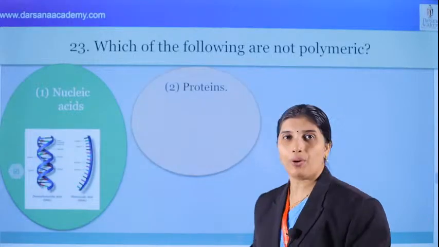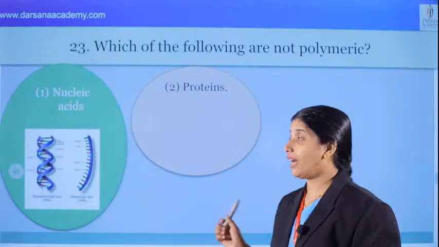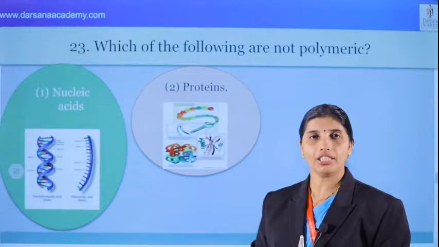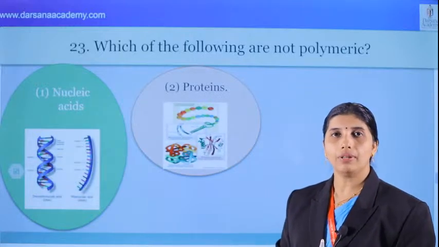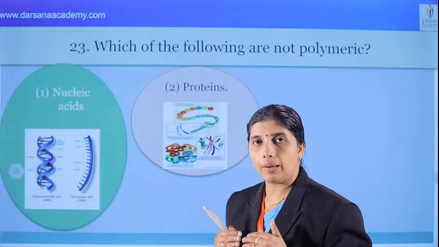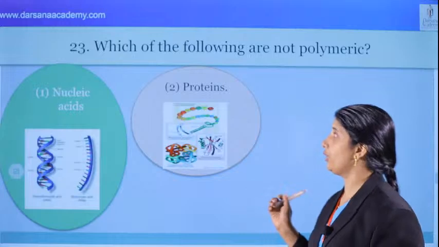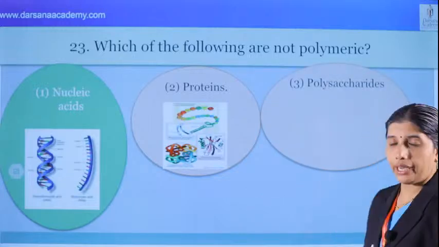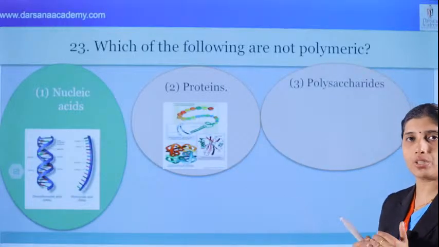And next, proteins. What about proteins? There are primary, secondary, tertiary, and quaternary structures of protein. The building blocks, amino acids, are interconnected by peptide bonds. They are polypeptides. Proteins are polypeptides. And polysaccharide: what is polysaccharide? Monosaccharides associate to become polysaccharide.